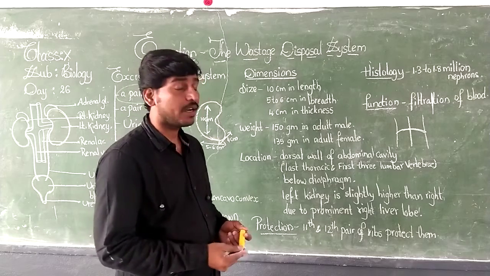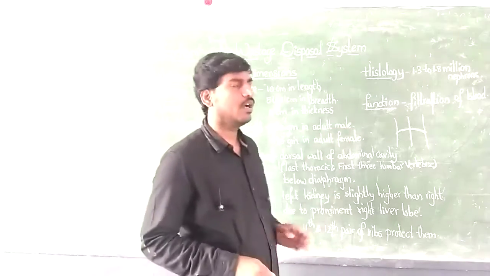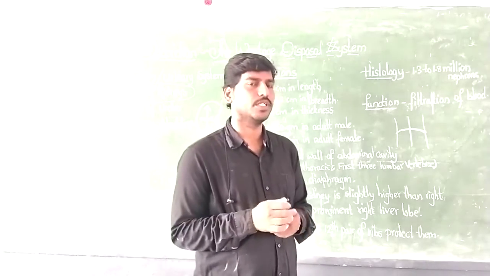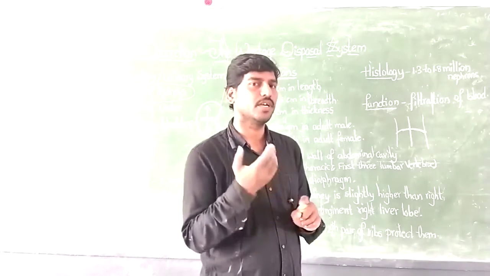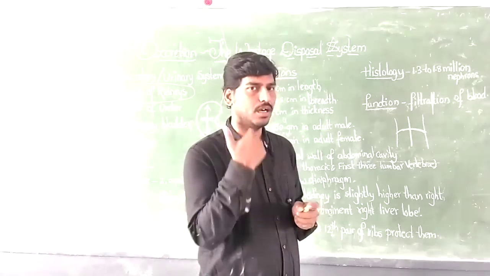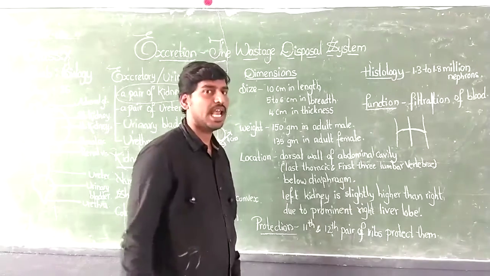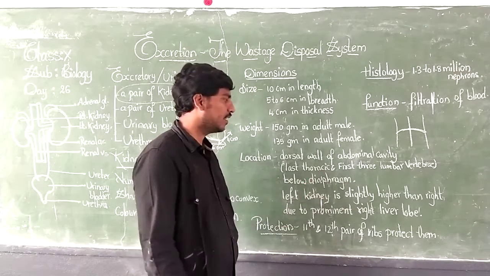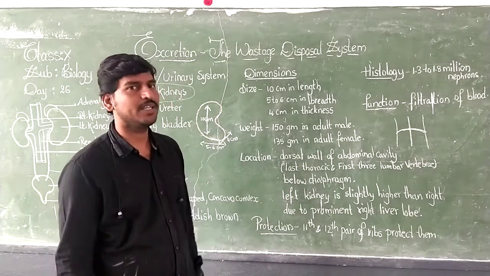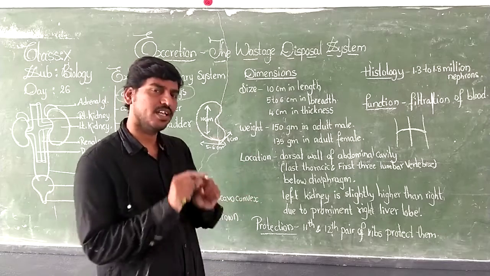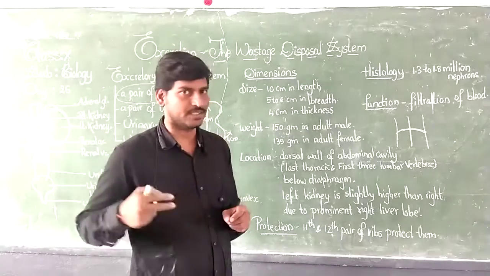Clear? Now, which vertebrae? The last thoracic vertebra. You know, right? We know that vertebrae are nothing but the bones. These bones are divided into different types based on our location. So the last thoracic vertebra and the first 3 lumbar vertebrae is the region where these kidneys are located. Why is this necessary? Why the exact location? Because when surgery happens, they are going to dissect and cut only that particular area.